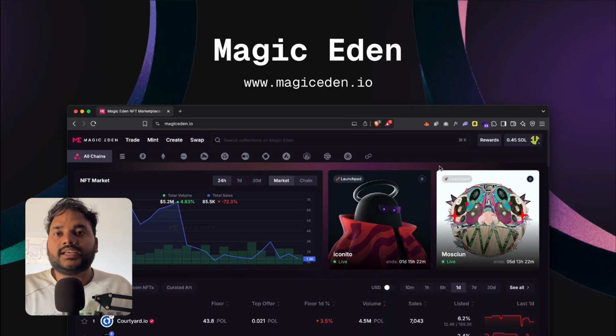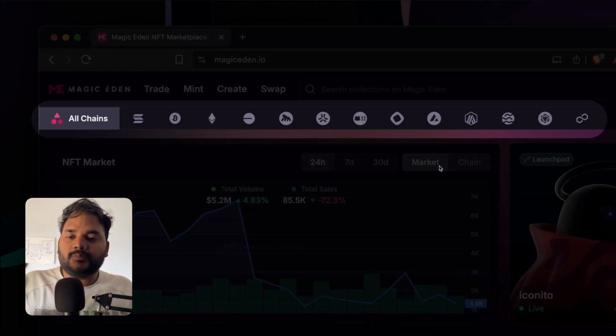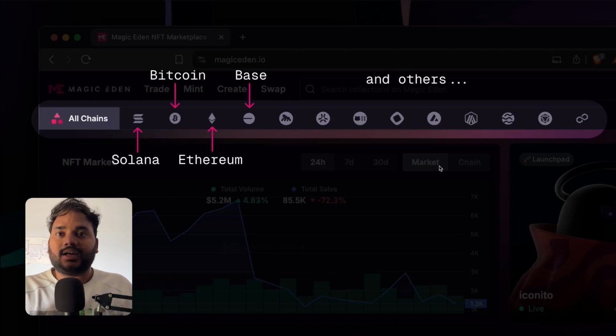Next, we'll be exploring the Magic Eden platform. To explore this platform, you need to head to www.magiceden.io. I repeat, you have to go to www.magiceden.io. As I told you, Magic Eden is an all-in-one platform where you can trade, mint, create, swap, sell, buy, all in one place, with options to explore and do these operations on multiple chains. As you can see, I have shared a screenshot of the application and you can see that there are multiple chains available on it. There is Solana, Bitcoin, Ethereum, Base and others.